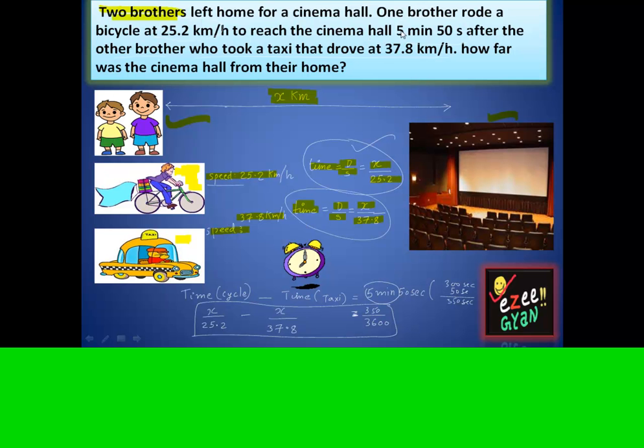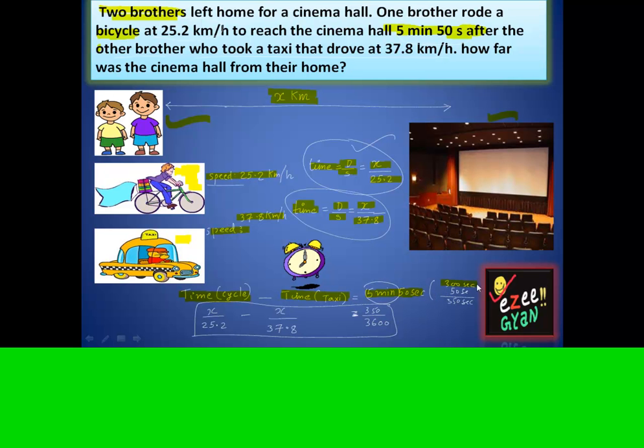And in the question it's given that the one who is riding the bicycle is reaching 5 minutes 50 seconds later. So it's a very simple equation: the time taken by the one who's riding the cycle minus the time taken by the other one who's riding the taxi is 5 minutes 50 seconds.